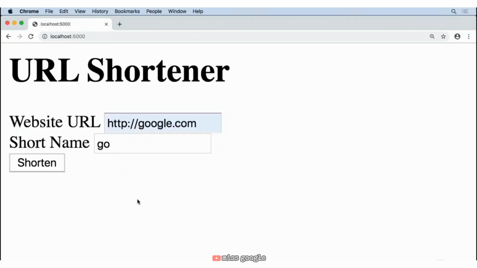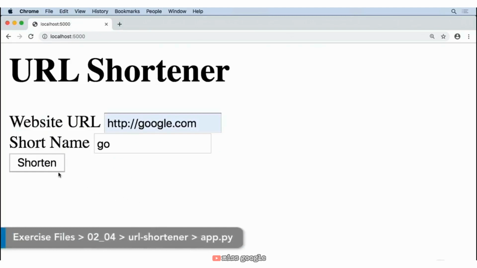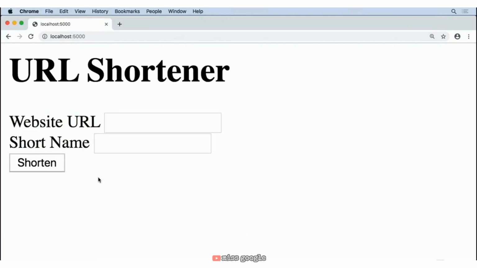We've written the code, so if someone uses a short name that's already been taken, like in this case with go, and they hit the shorten button, it still keeps them on the home page and clears the data. Now, this is the correct move to take, but the user's left really confused. They think, I just put in a URL, I put in a short name, what's wrong? Did it make it? Did something go wrong? They don't really know. So this would be a great opportunity to display some sort of message to the user to say, hey, that's already been taken. You need to pick a new short name for your URL.